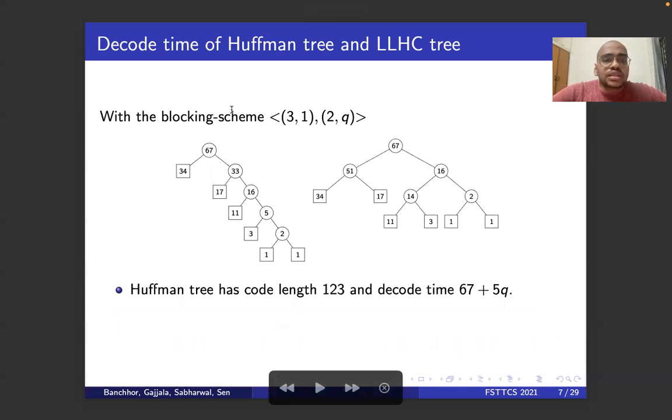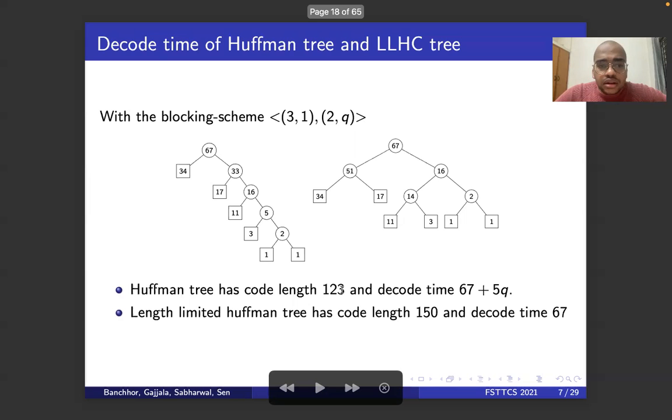So within this blocking scheme, let's see the decode time of Huffman codes and length limited Huffman codes. In the Huffman codes, everything which has code word length at most 3, 34, 17, 11, they take unit time, and 311 takes 1 plus q time because of this blocking scheme. Therefore, the decode time is 67 plus 5q, and the code length is 123 as we saw earlier.